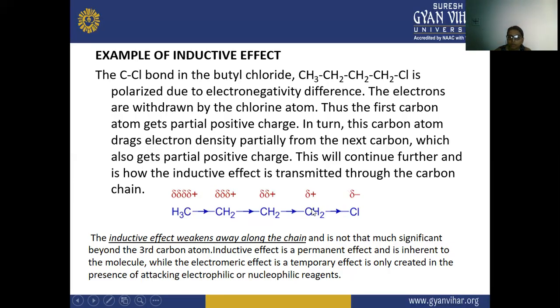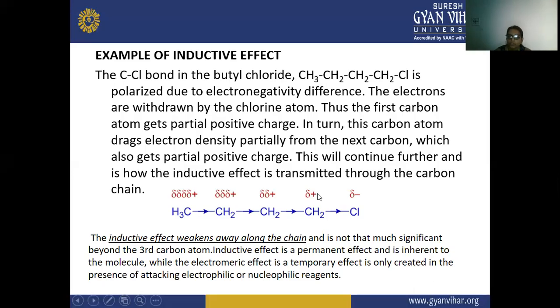This is the electron withdrawing group, and from here the electron is withdrawn. There is an electronegativity difference, and there is a sigma bond present in between them. The electrons which are present on this carbon atom have been withdrawn by this chlorine, that is your halogen. After that, this carbon will get the partial positive charge, and the withdrawing atom will get the partial negative charge.